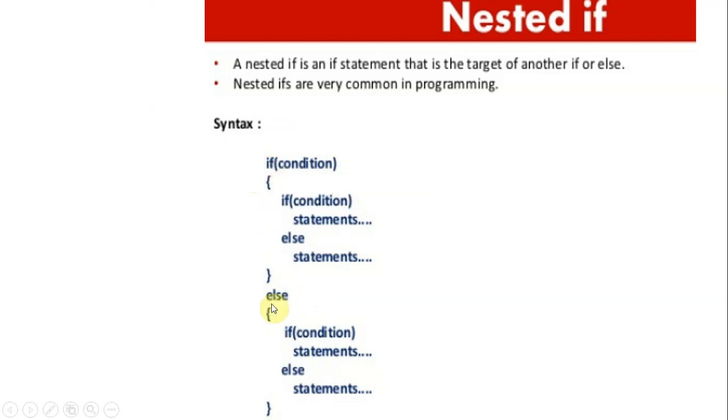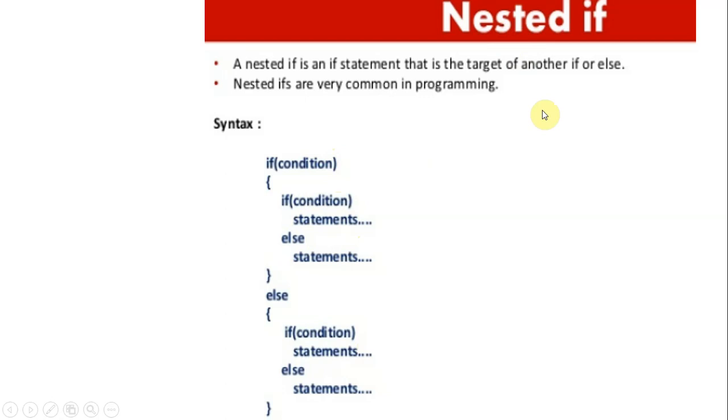In the if part you can use if condition statements, else. Means in the if part you are including another if else. In the same way, in the else part you are including another if else. So this kind of representation is nothing but nested if.